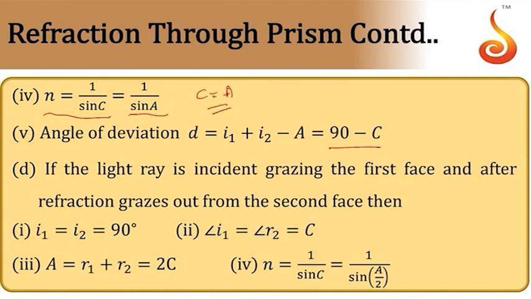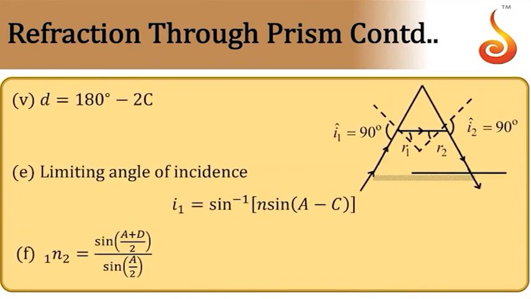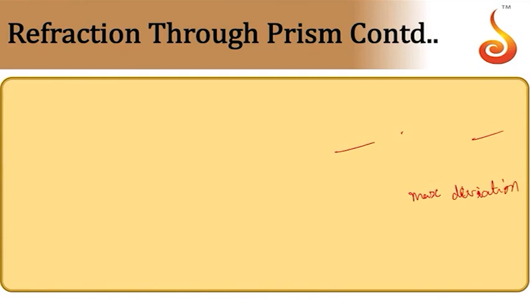Then the next case: if the light ray is incident grazing the first face and after refraction it grazes out from the second face, that is grazing incidence, grazing emergence. This kind of a situation. I1 is equal to 90, I2 is equal to 90. So this is maximum deviation position, not minimum deviation, it is maximum deviation position.